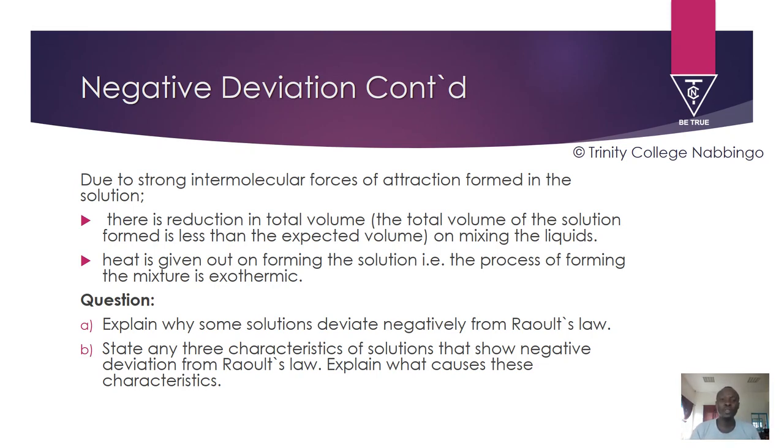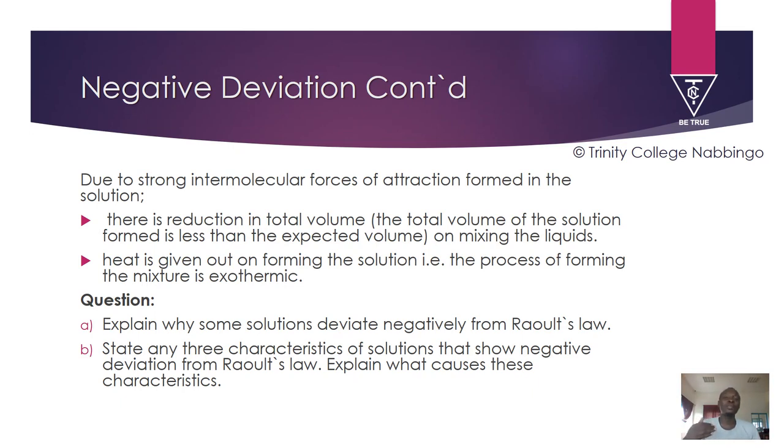The vapor pressure of the solution is lower than what Raoult's law predicts. And what's the explanation of that? The explanation is behind the intermolecular forces of attraction between the molecules of the different components in the solution being strong, lowering the escaping tendency.